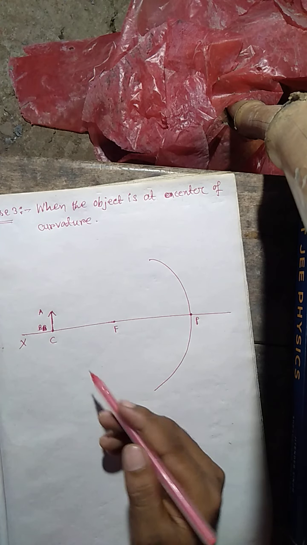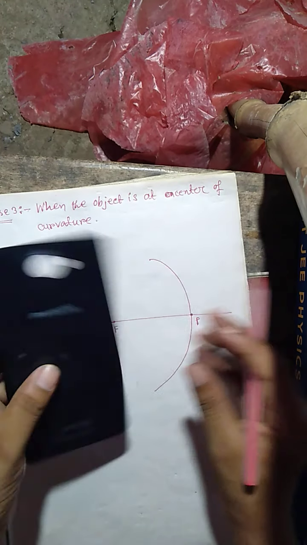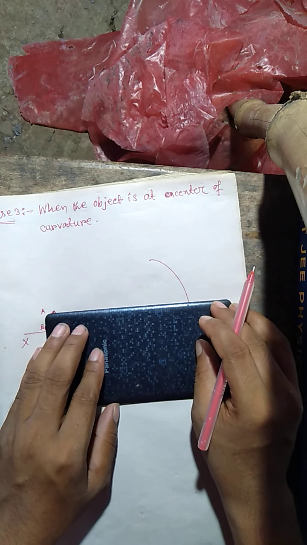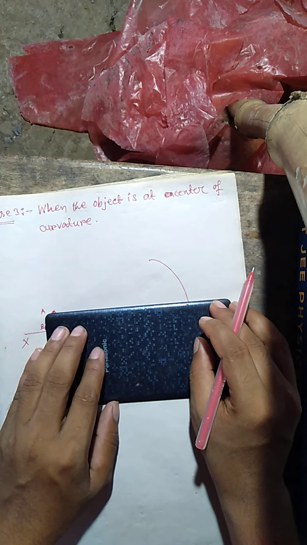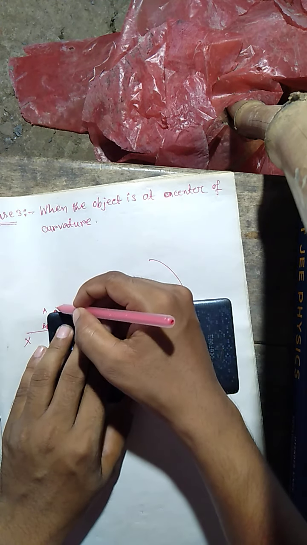Let's start. This is the object, and from the upper portion of this object a ray must fall on the concave mirror in a direction parallel to the principal axis.